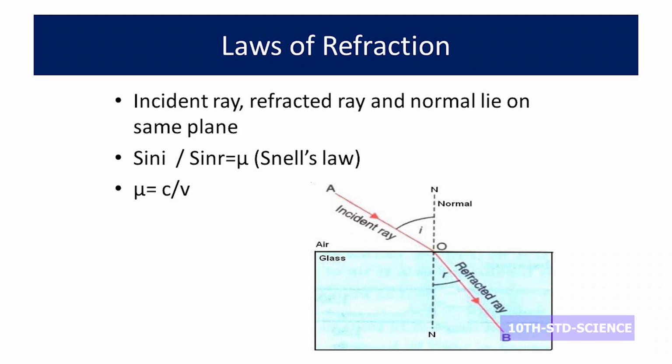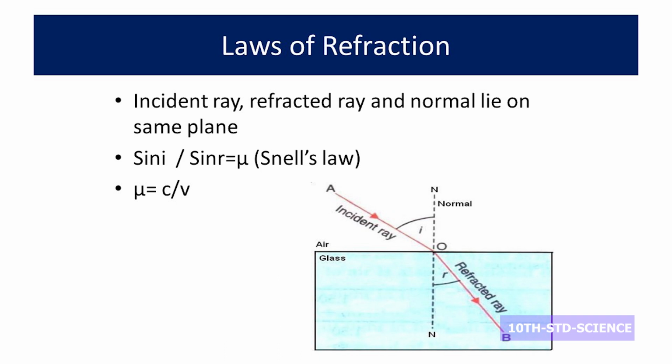Next we will go to laws of refraction. Before that, in the picture we can see an incident ray, the red line, which touches the next medium at the point O, then gets refracted, changing its path. The dotted line is the normal, drawn at 90 degrees to the glass slab surface. Small i is the angle between the incident ray and the normal, and r is the angle between the refracted ray and the normal.